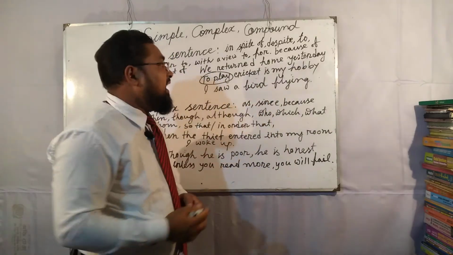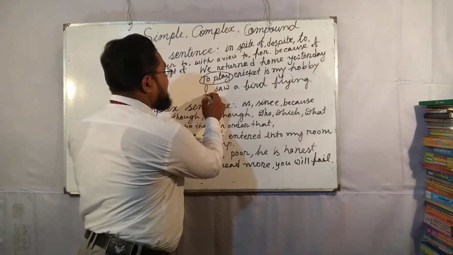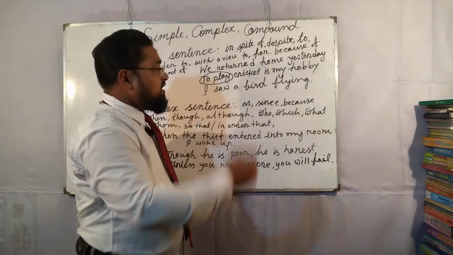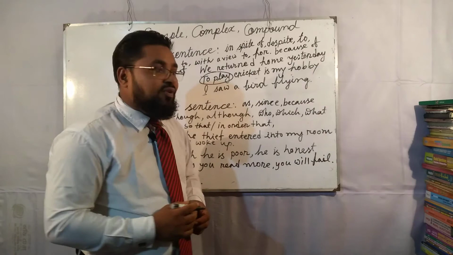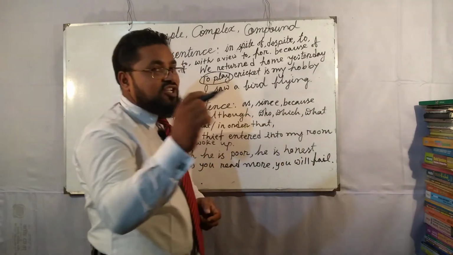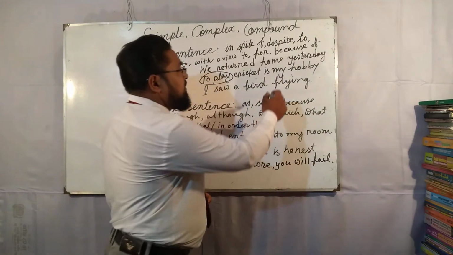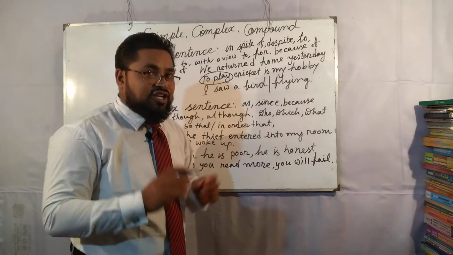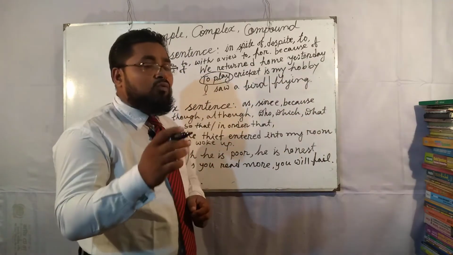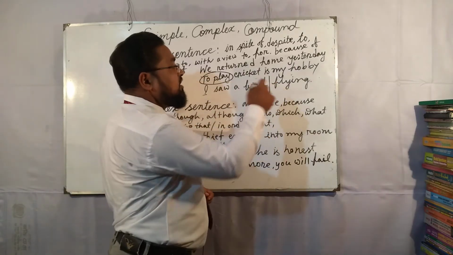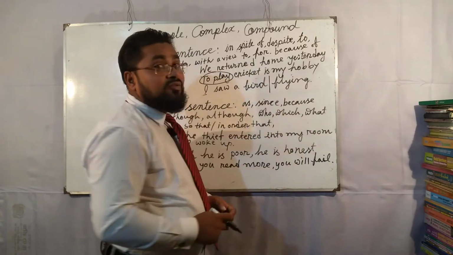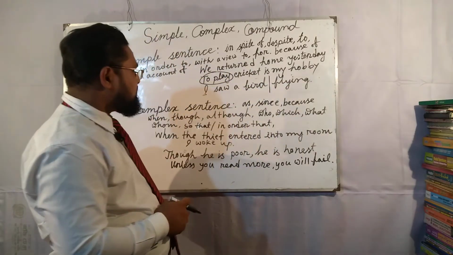Here I is the subject, saw is the finite verb, a bird is the object, flying is a non-finite verb. Here flying doesn't contain a subject. Flying cannot express the meaning of the sentence, and it doesn't contain a subject. So it's a non-finite verb.